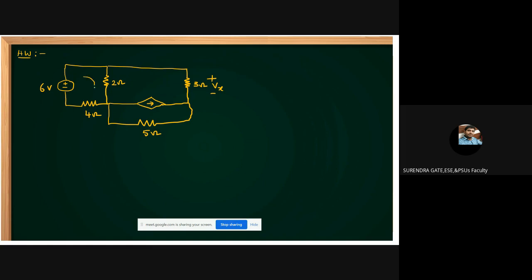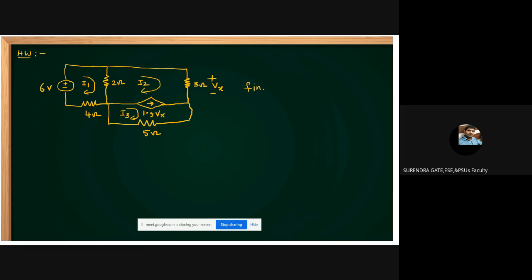Let this current be I1, this current be I2, and this current be I3, which is 1.5 into Vx. That Vx is across this 3 ohm resistor. All are given: 5 ohms, 4 ohms, 2 ohms, 3 ohms.